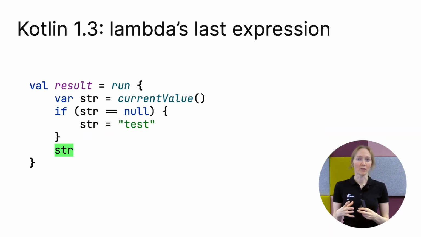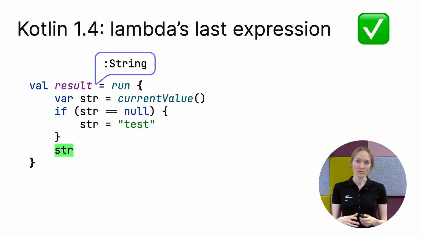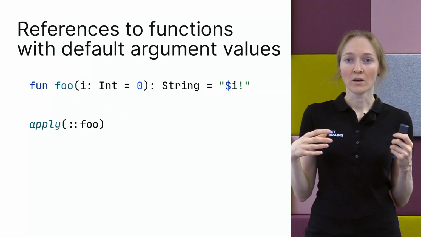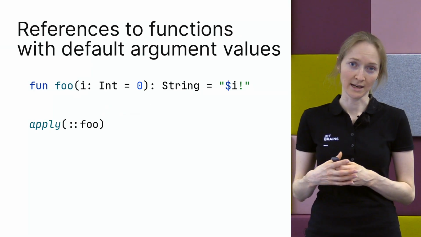Another case when Kotlin starts to infer types in tricky cases is when the last expression in the lambda is smart cast. In this example, the string value is smart cast. The Kotlin compiler understands that it's not null. However, before that, the type of result was a nullable string. Now it's an ordinary string. Also, you can use callable references in more complicated cases.